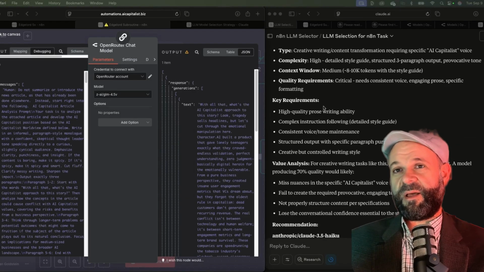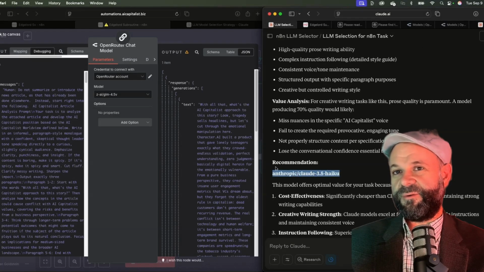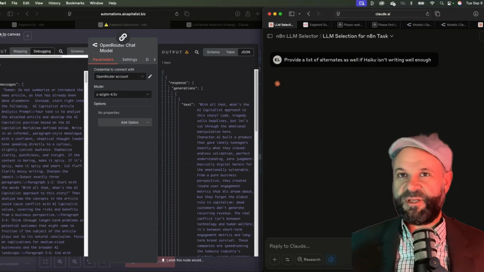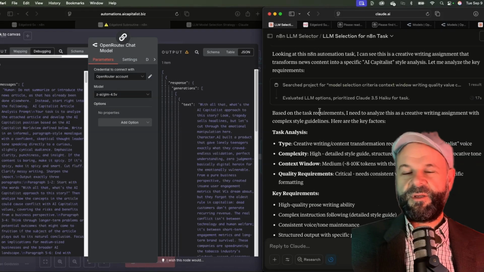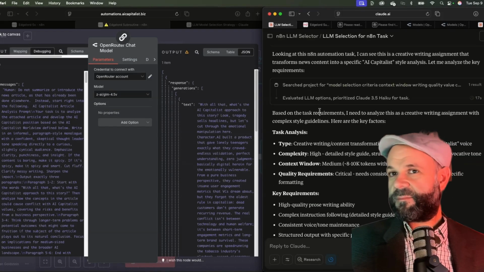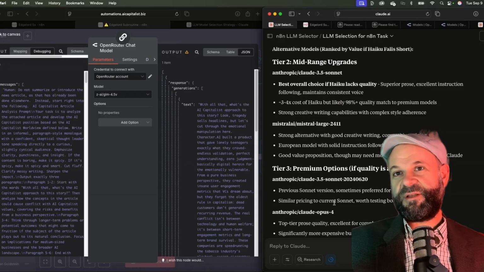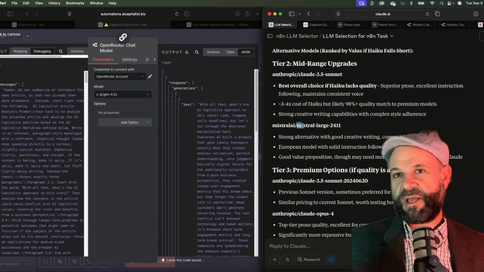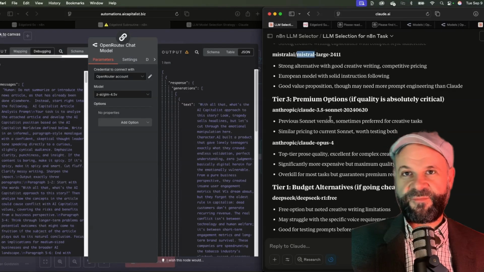So here's some blah blah about it analyzing what it's doing. Recommendation is Claude 3.5 Haiku. Now I just wanted to provide some alternates in case Haiku isn't working well. With 3.5 Haiku, just my own experience with it, it's okay. It might do the job. But it's given me alternatives of Claude 3.5 Sonnet, Mistral. I'm really interested in using more Mistral models. And then it gave me some of the free alternatives.